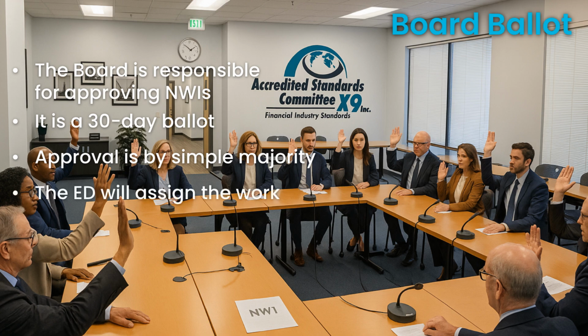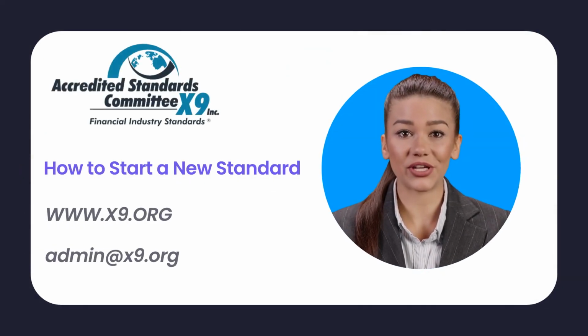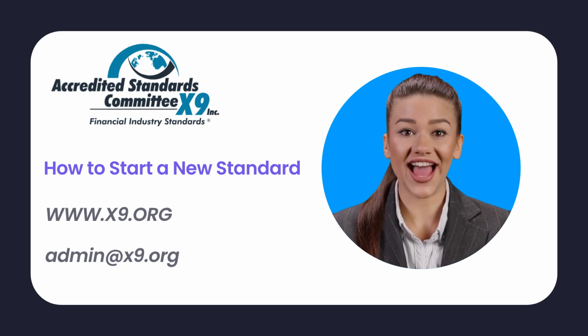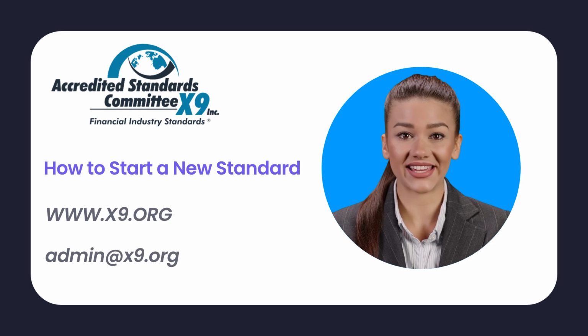If the ballot is approved, the executive director will assign the new work item to the appropriate X9 work group. X9 staff will then coordinate with the group to schedule the first meeting. This completes the process for requesting that X9 develop a new standard. We hope our members understand how critical it is to continually seek out new ideas and identify areas that need standardization. The ongoing success of X9 depends on the active support of every member. If you still have questions about how to request a new standard, please contact an X9 staff member.